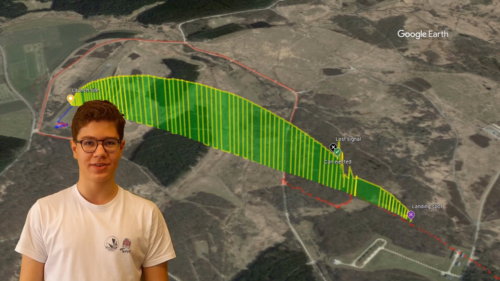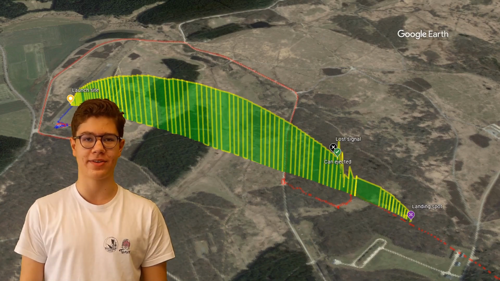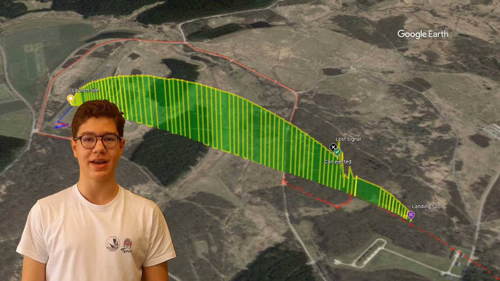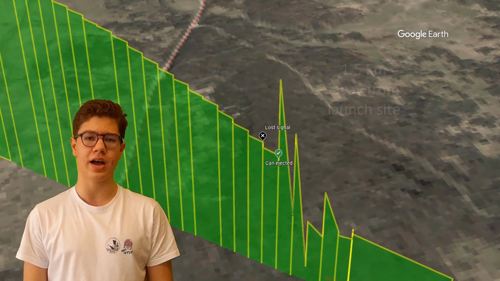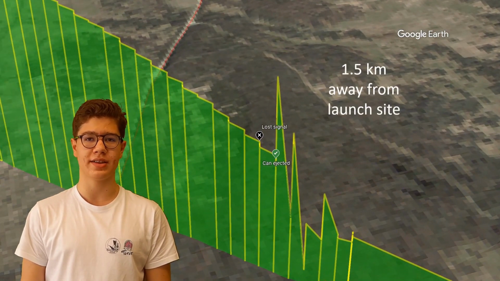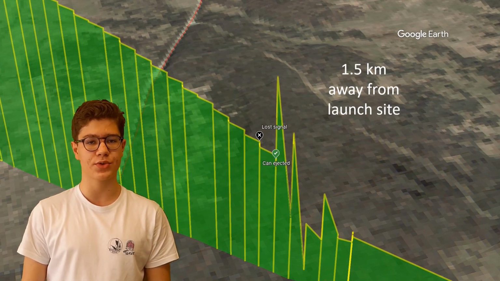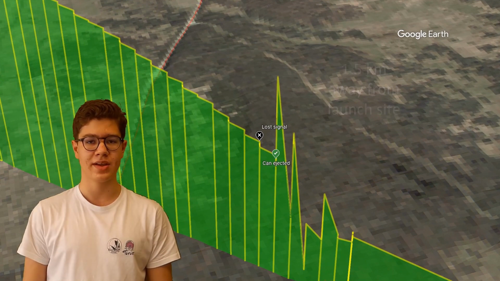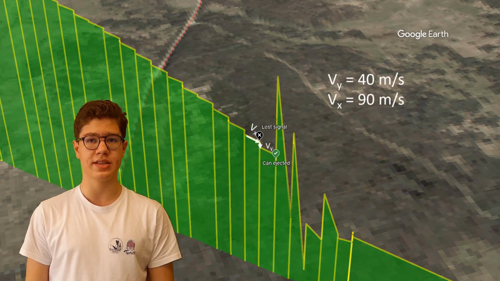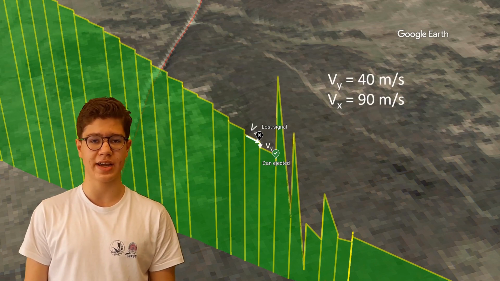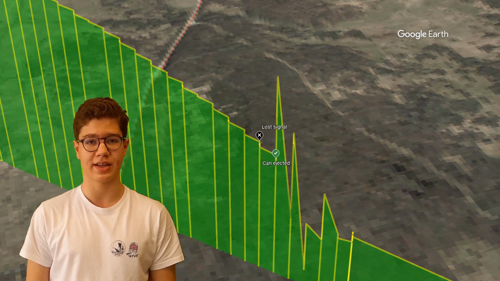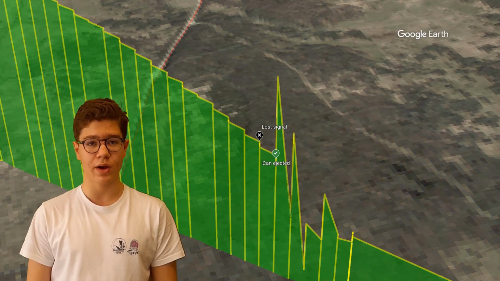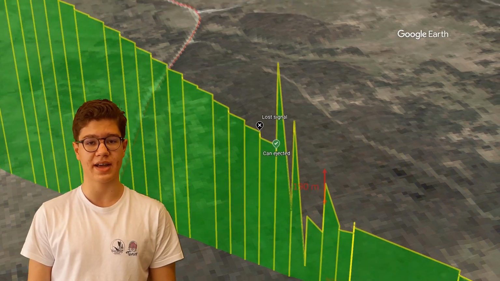This is a 3D plot of our CAN's trajectory using Google Earth. The yellow trace represents the path of the CAN during the flight phase. The black marker, which is about 1.5 kilometers away from the launch site, represents the last data point that was successfully received by radio. At that moment, the vertical velocity was about 40 meters per second, and the horizontal velocity was about 90 meters per second. We could see that on the live graphs that were broadcasted on our website.